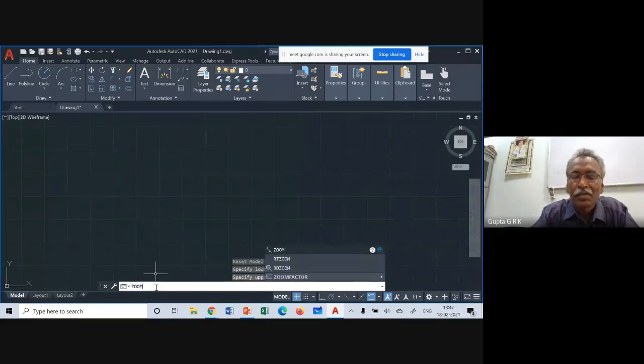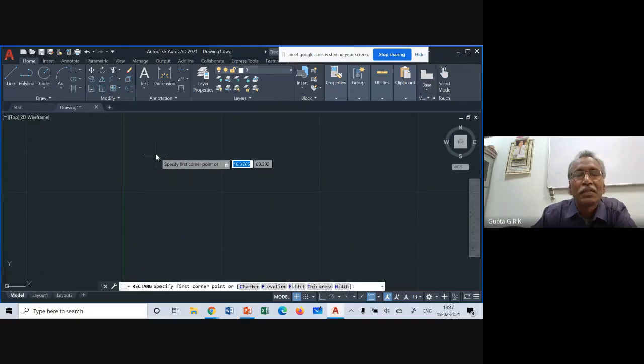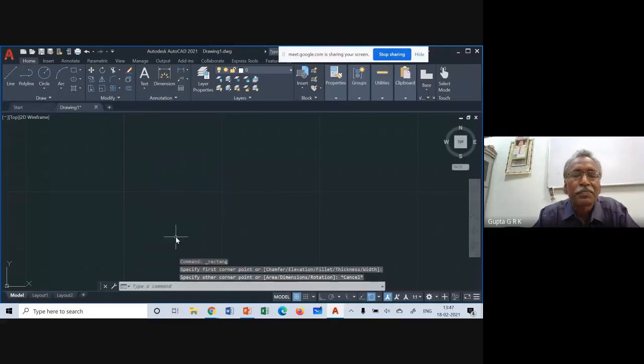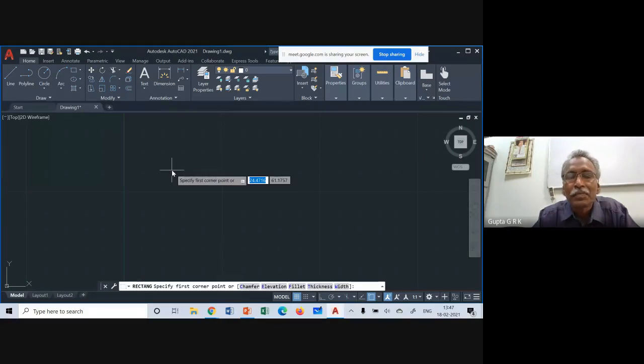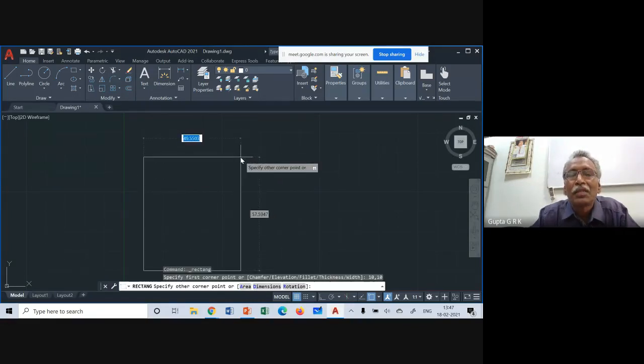Now, if I take a rectangle, specify other corner point. First corner point, 10, 10 I will pick. And second corner point I will take 40, 40. So I am taking a square here.